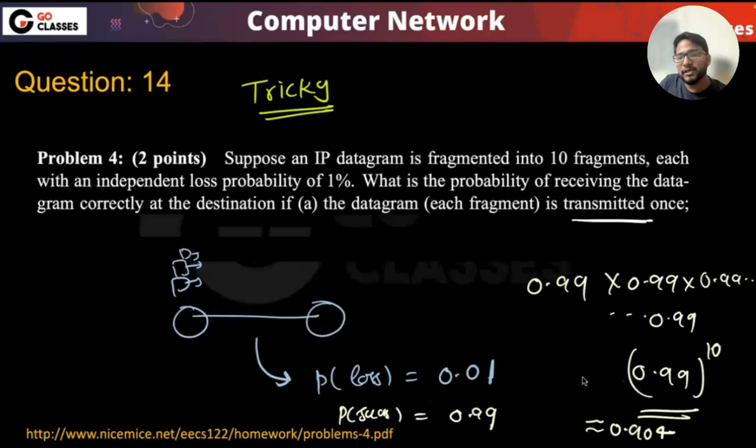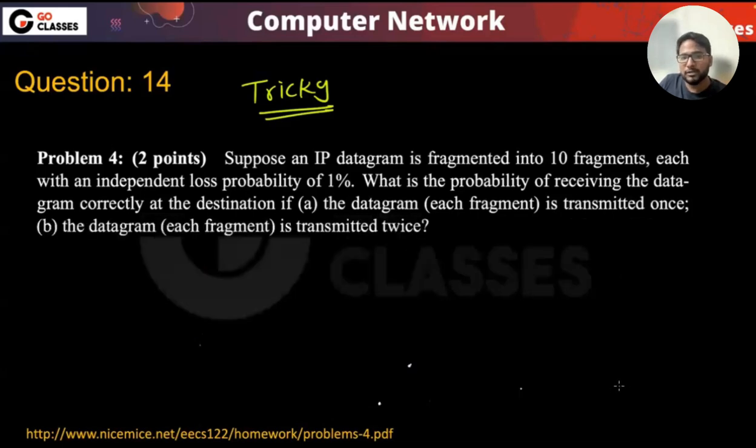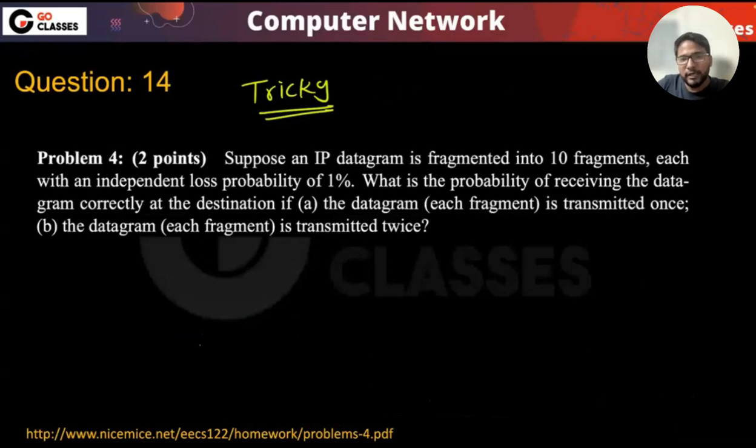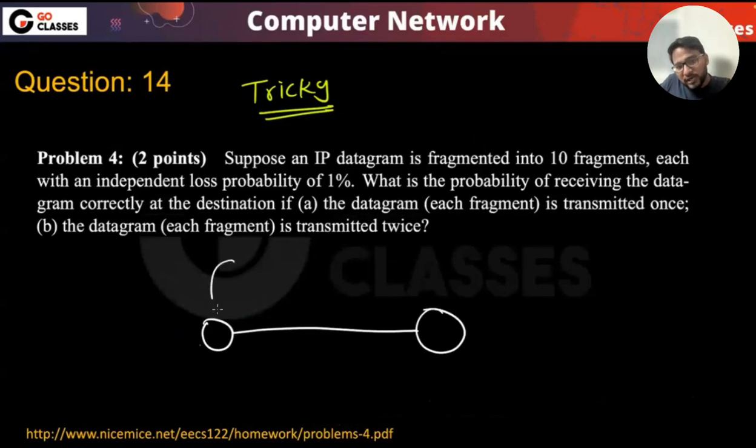But let's suppose you are sending 2 times. Okay, you are sending 2 times. Then what is the probability of success? That is what they are saying. Which means that if you are sending 2 times, then what you will say? Let's suppose this is some router, from here you are sending here. Now let's suppose you're sending all of these 10 fragments 2 times, one time and another time. Okay, let's suppose you're sending all of these 10 fragments 2 times.